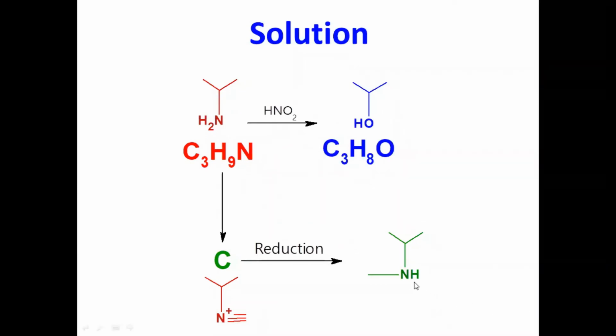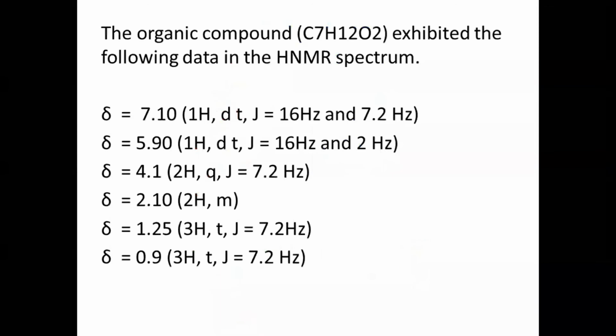Just see that this amine precursor may be isocyanate. We are predicting for isocyanate; the precursor might be amine. We are predicting, writing, and comparing the structure with our empirical formulas and molecular weight. Since it is matching, now we are confirming that A is isopropyl amine and B is isopropyl alcohol. This is one type of model.